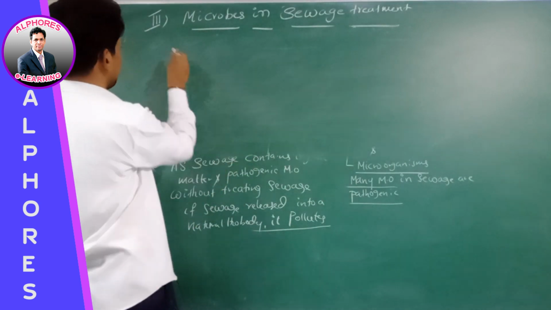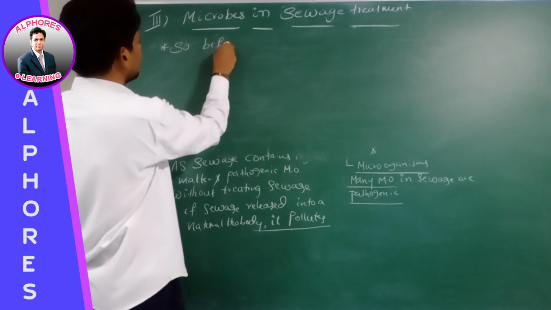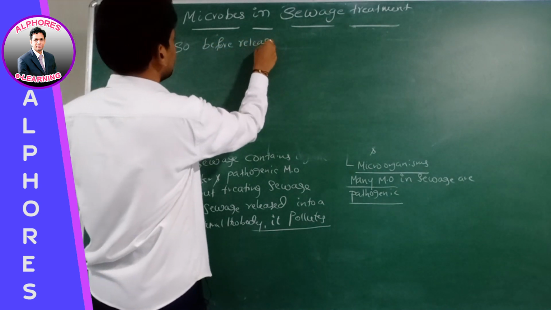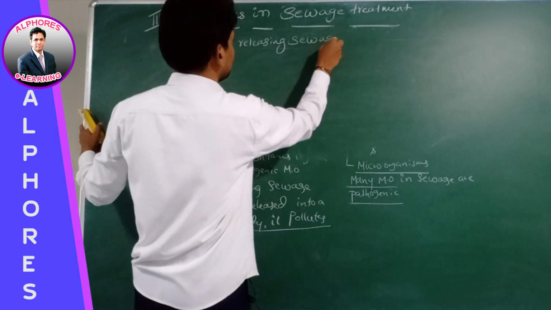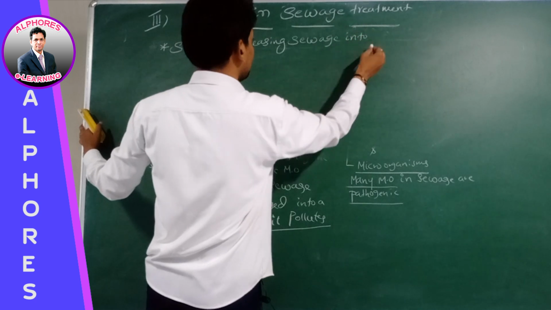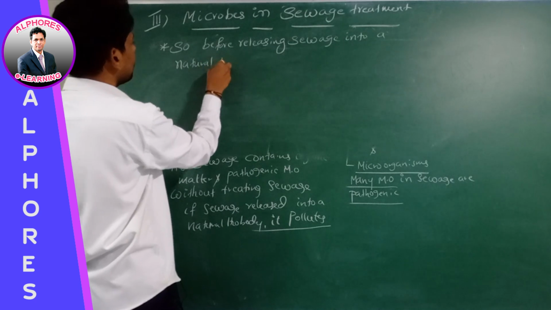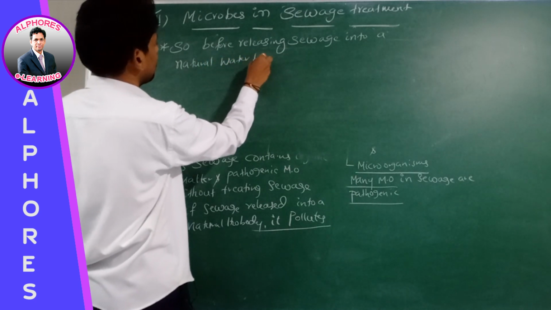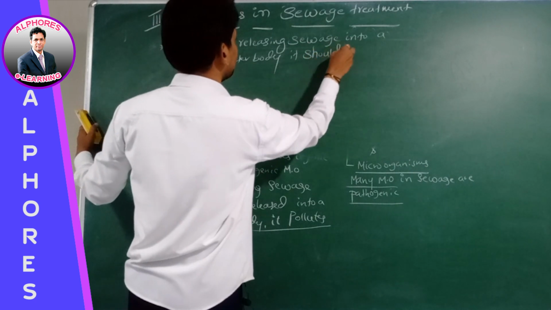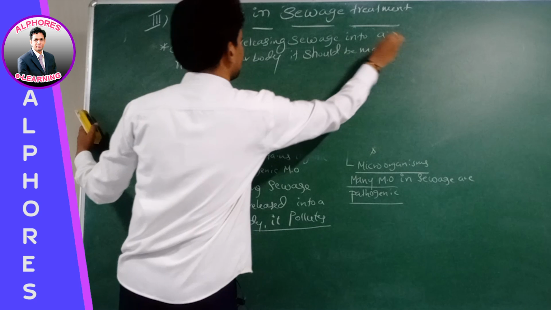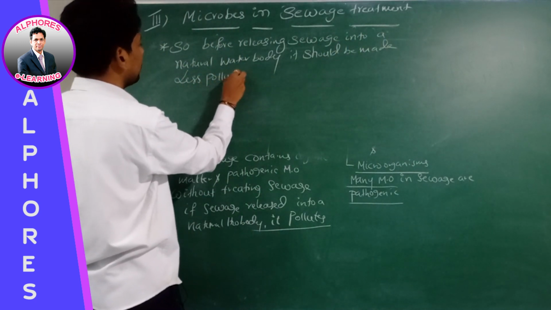Now listen here. Before releasing sewage into a natural water body, it should be made less polluting.